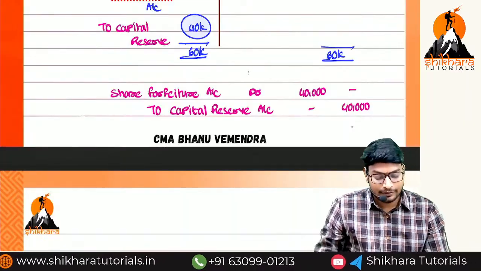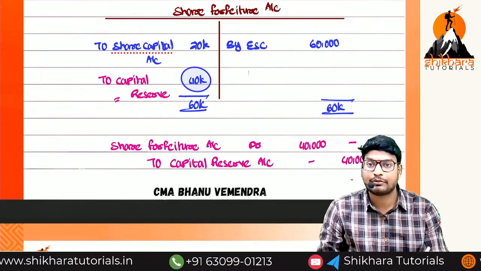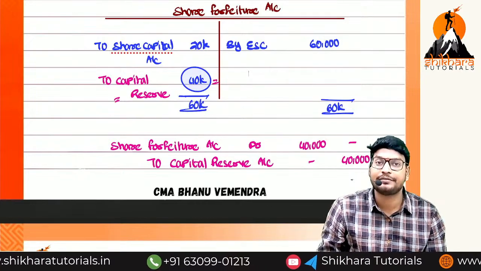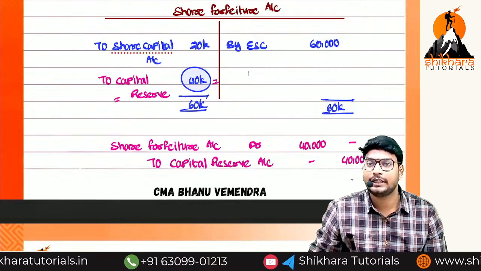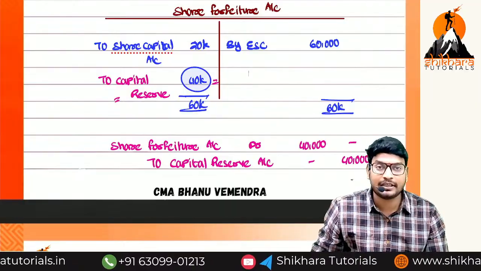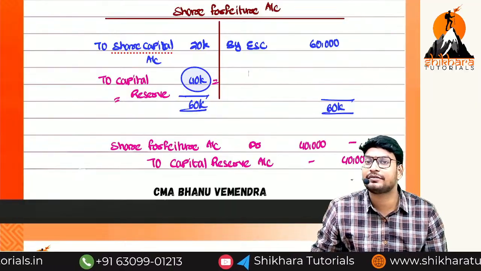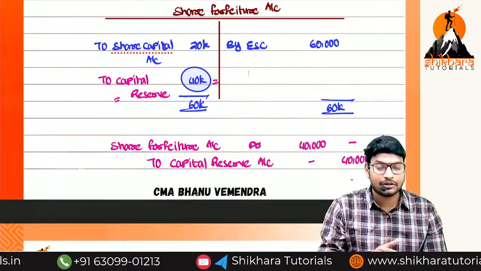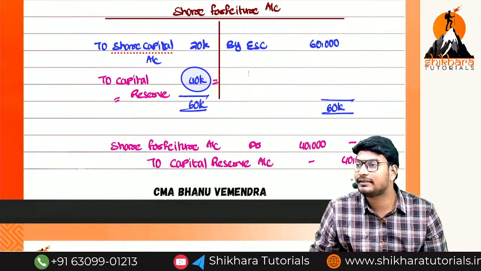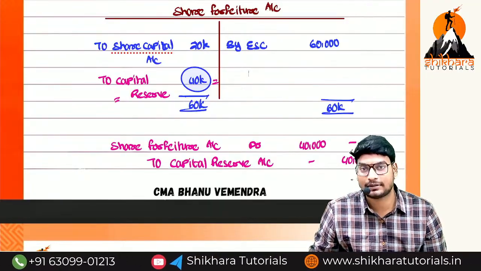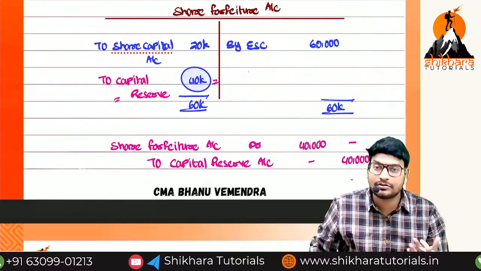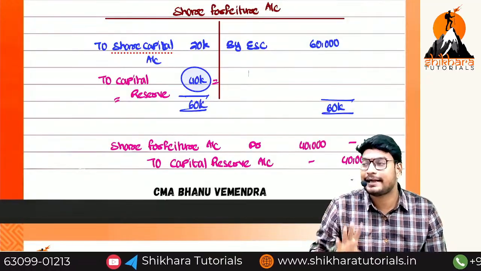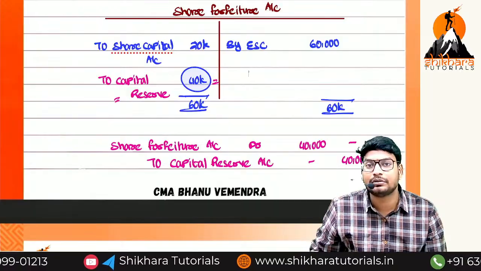Capital reserve is also belongs to whom? Shareholders only. If you are not passing this entry, whatever the balance available, 40,000, what we need to do? We have to add back to the equity share capital. If you pass this entry, is there any balance available in the share forfeiture? No. This amount of 40,000 will be recorded in the balance sheet under the head of reserves and surplus. Are you getting the point or not? Now there is no share forfeiture.